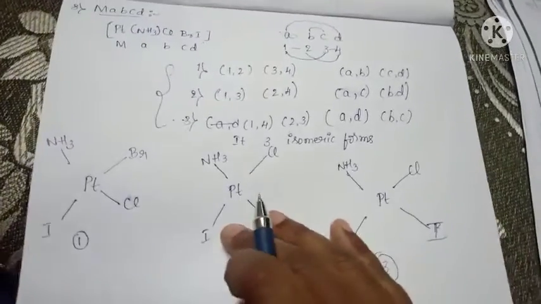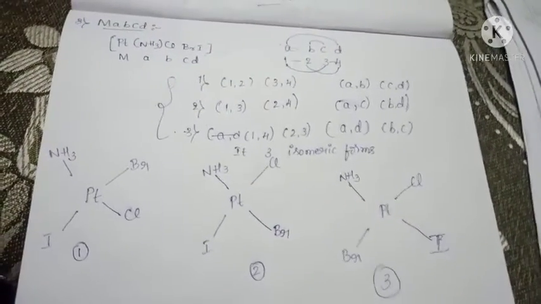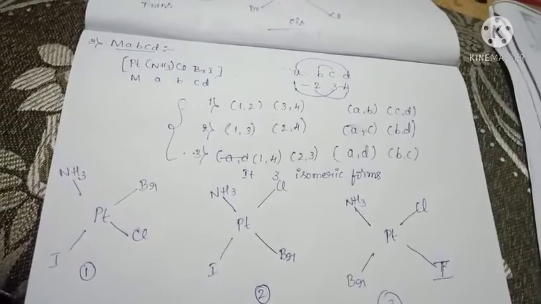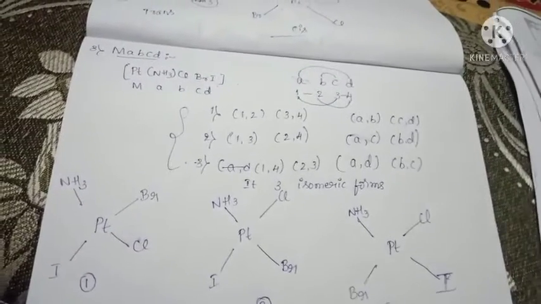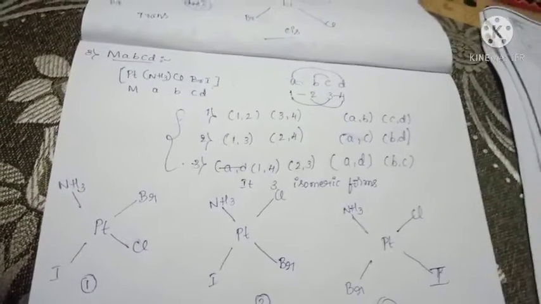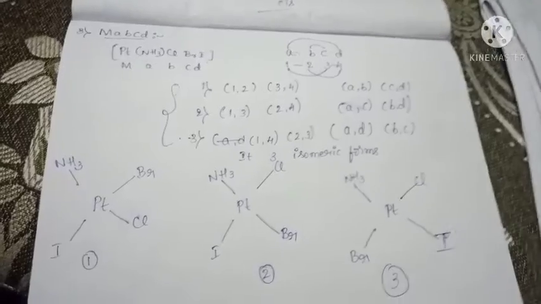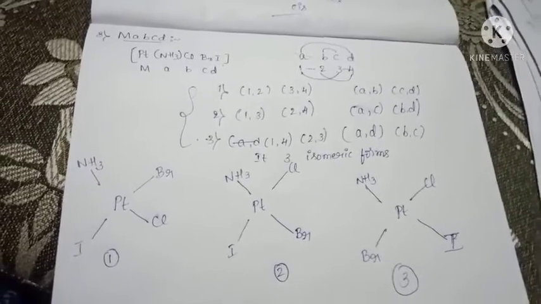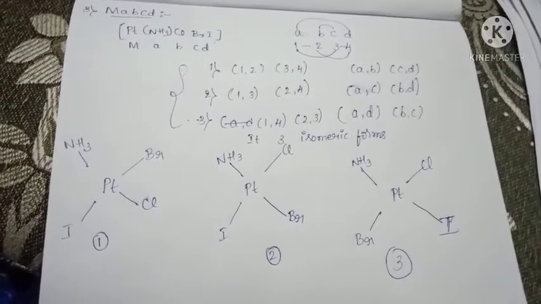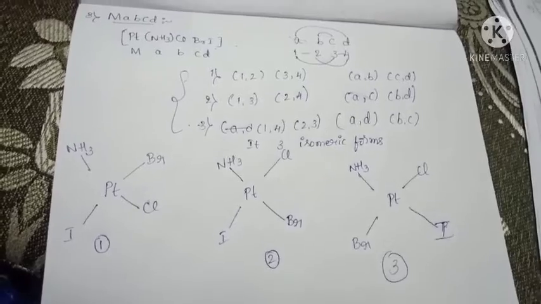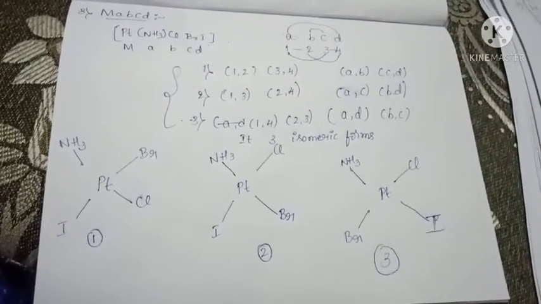This is all about the third type, MABCD. It has 4 different ligands, so we cannot define which is the cis isomer or trans isomer. Here there are 3 isomeric forms.